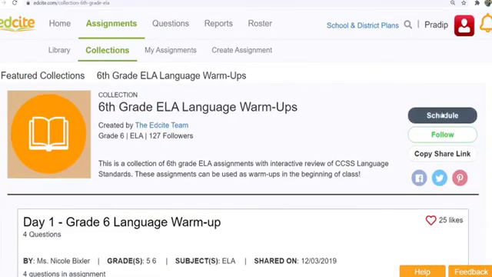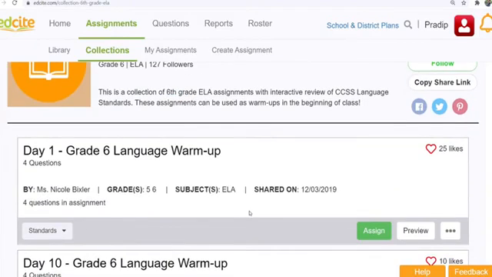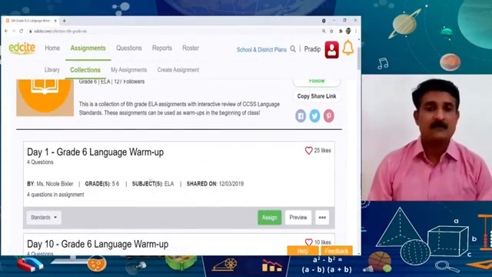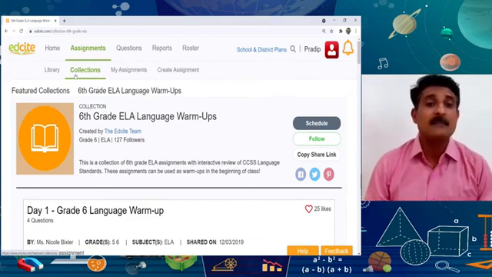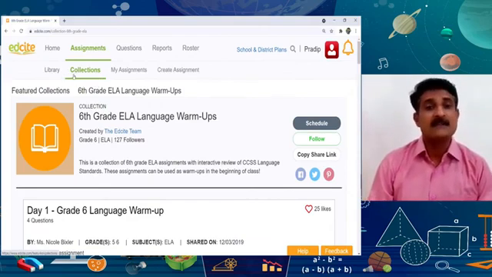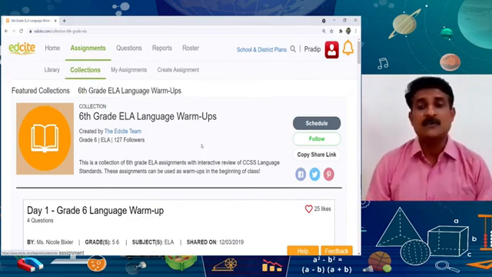You can schedule these assignments to your classrooms, or you can copy this link and share it with your students so that they can explore these assignments and submit into your classroom. In this way, we can search for assignments from the collection and library and send them to our students.